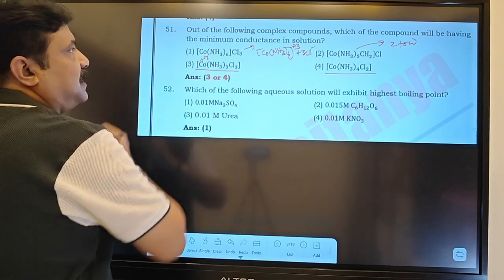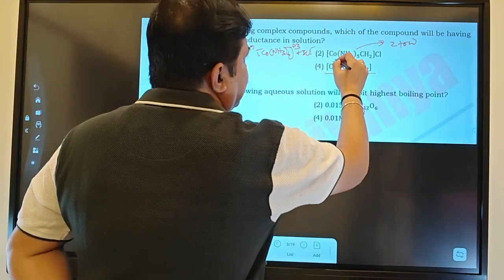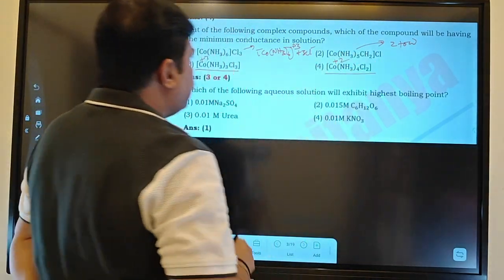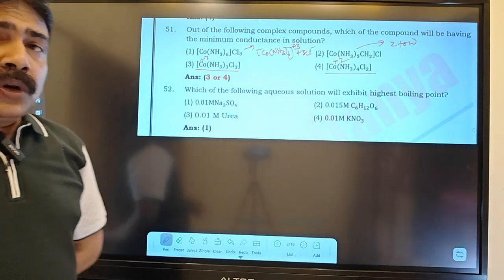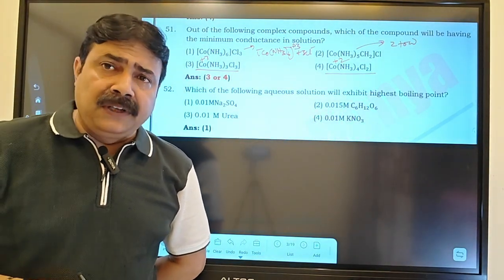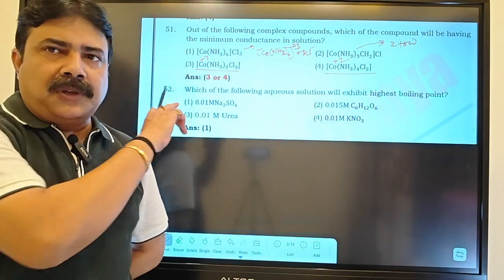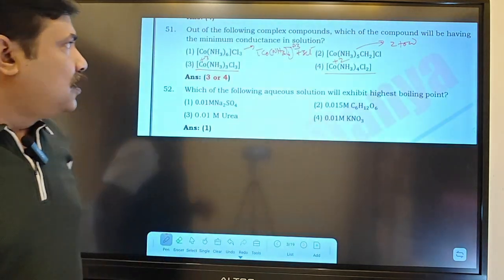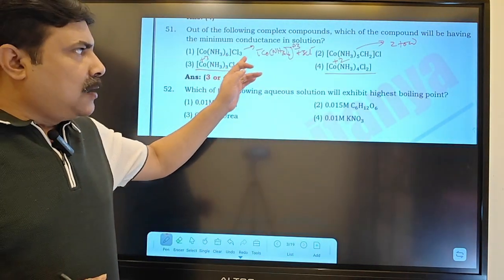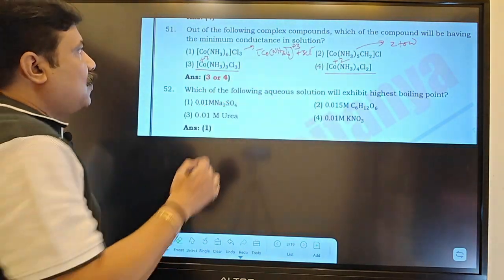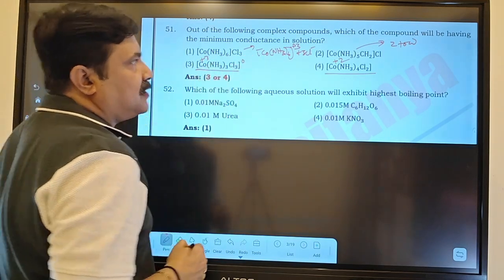Here cobalt is in +3 oxidation state, here cobalt is in +2 oxidation state, because in both cases chloride ion is satisfying the primary valency as well as the secondary valency of the cobalt of the complex. Now this is a neutral complex, and this is also a neutral complex, because the overall charge of the complex is 0.